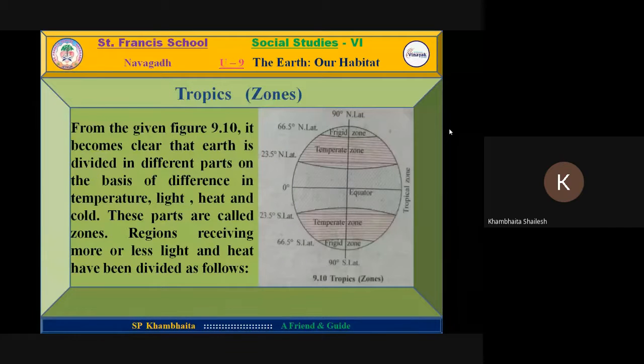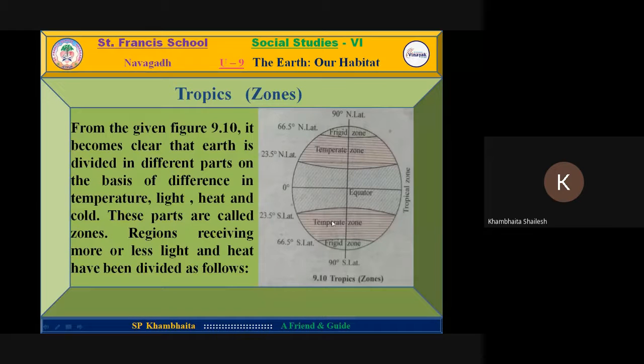Yes, here you can see in this diagram, we have just discussed the same. 0 degree describes the equator. From here to the Tropic of Cancer and Tropic of Capricorn, this region gets maximum heat, so it is called the tropic zone, or torrid zone.